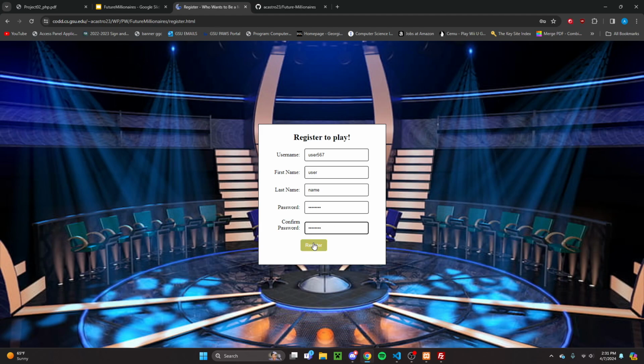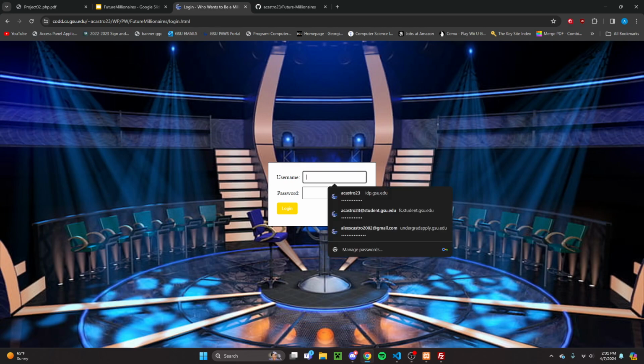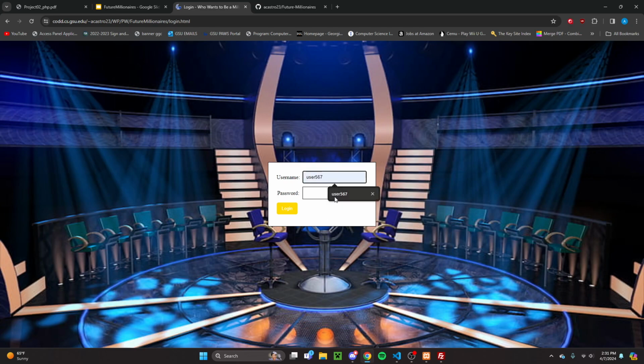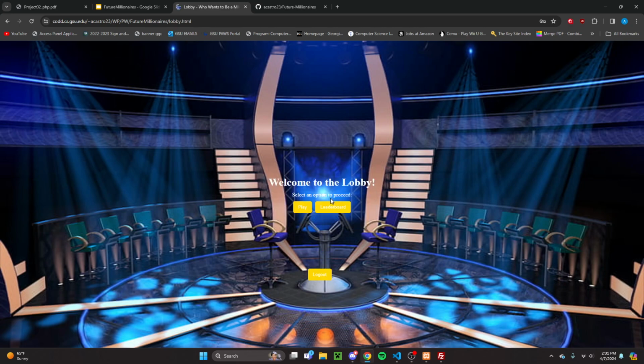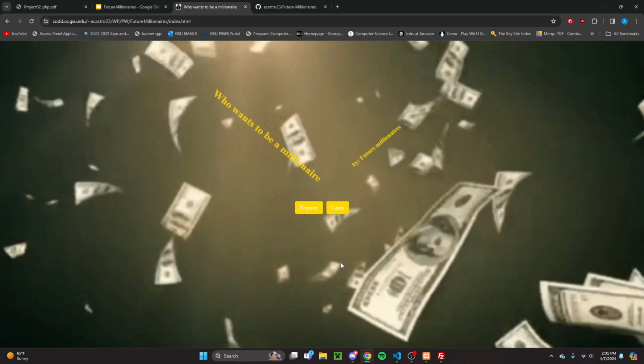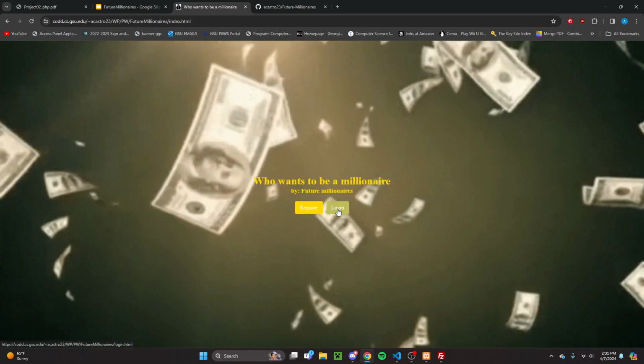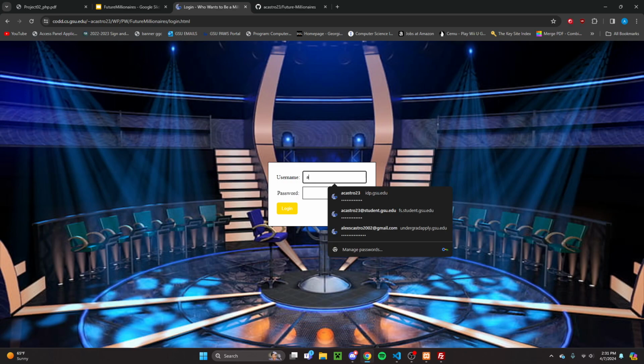Once you make your account, you can go here to the login page. Then you log in, and you're taken to the lobby page, which has two buttons, play or leaderboard, or log out. If you log out, you're taken back to the welcome page. So let's log in, but we'll use my account.